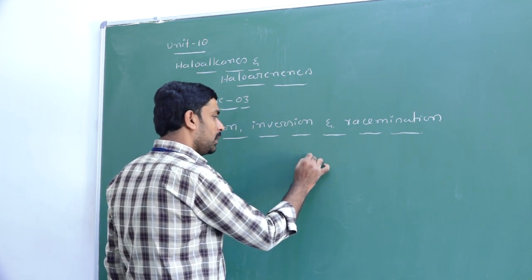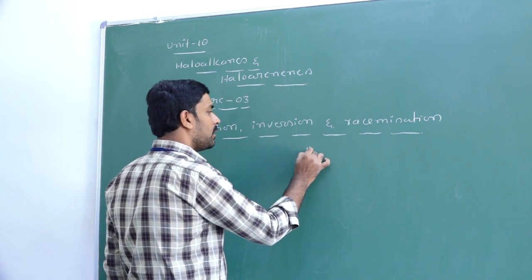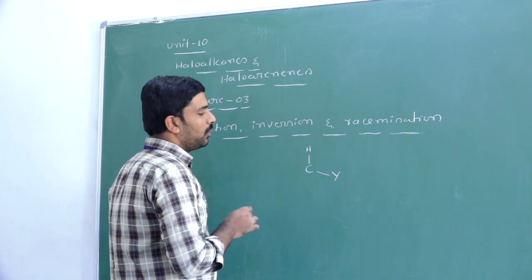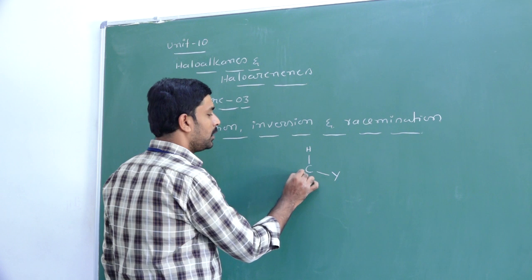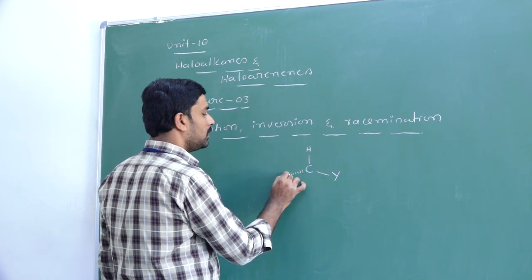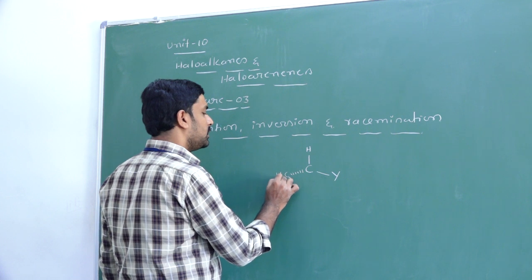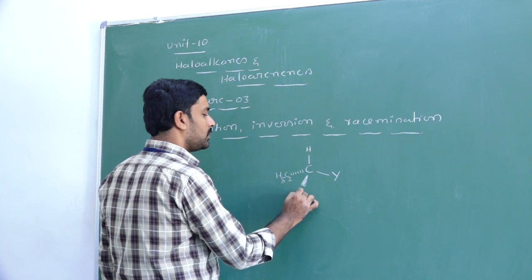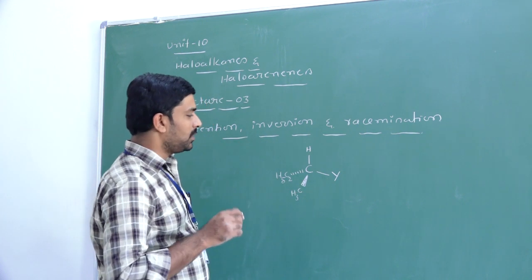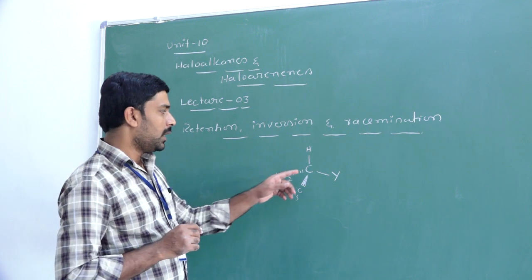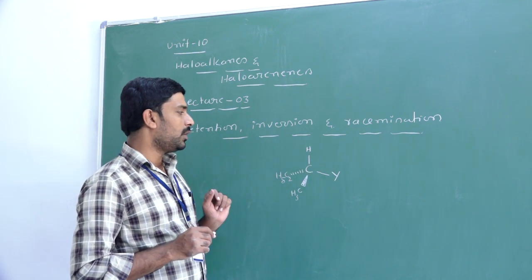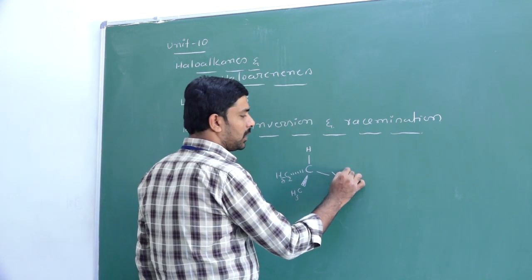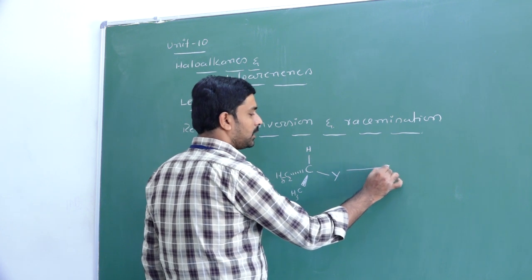This is the carbon, which is bonded to hydrogen and Y. Y is a leaving group, and the other groups are C2H5, the ethyl group, and CH3. This is the 3-dimensional representation of the molecule. Now this carbon is bonded to 4 different groups, so it is chiral in nature. It shows optical activity. It is an optically active molecule.